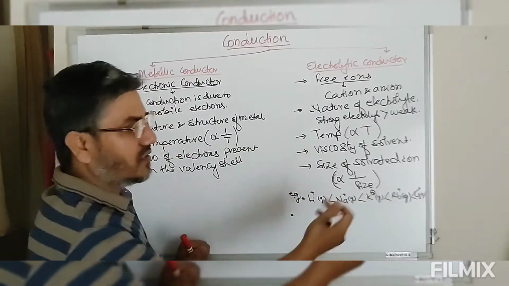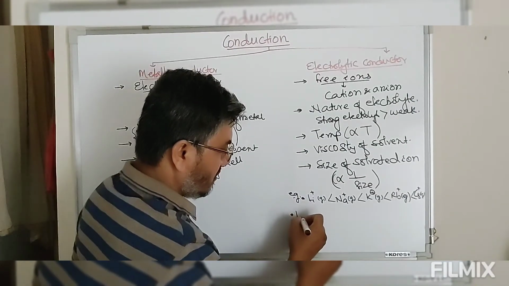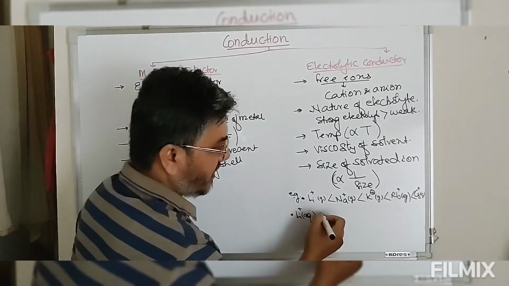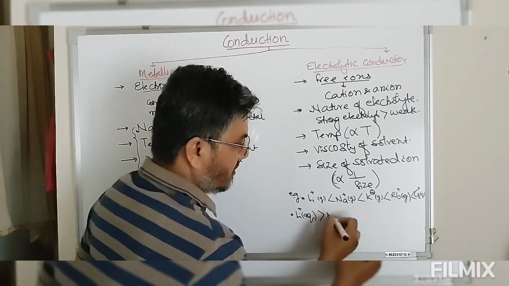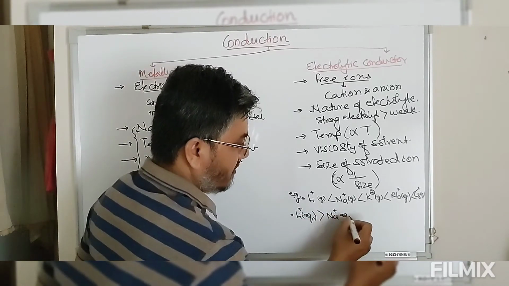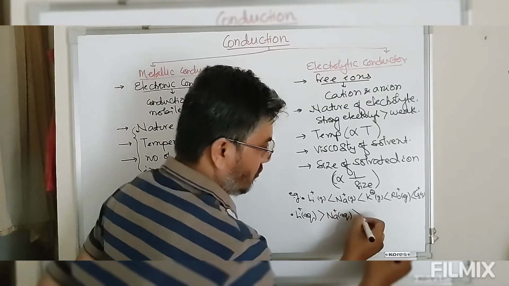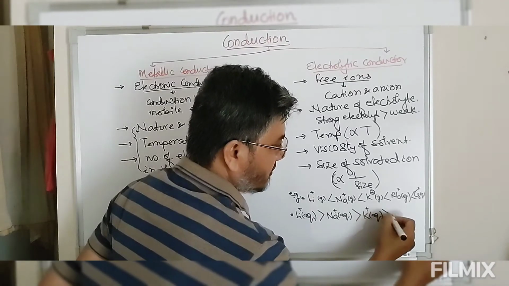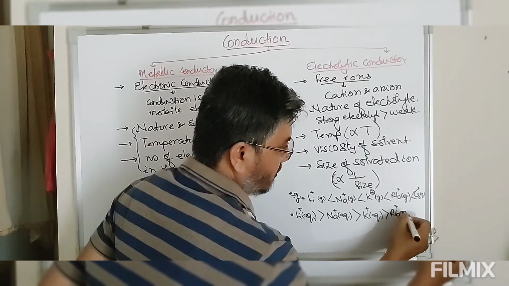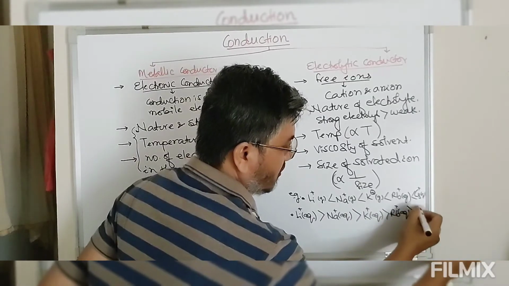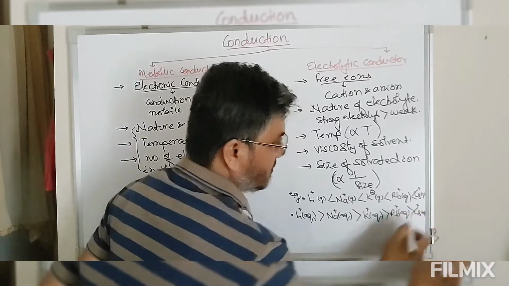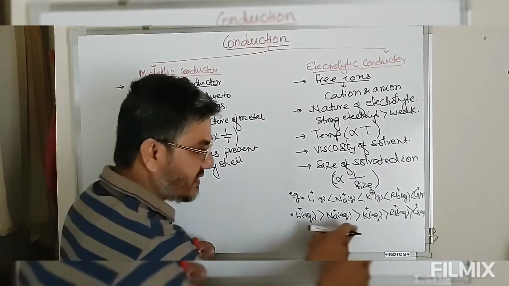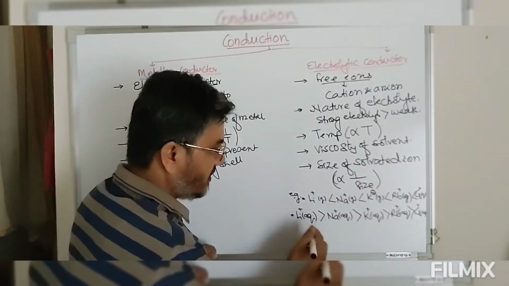So when this is dissolved in water, the size order becomes reversed. The size of hydrated lithium ion is greater than hydrated sodium ion, that is, the solvated ion, whose size is greater than hydrated potassium ion, which is greater than hydrated rubidium, which is greater than hydrated cesium. Now this is the size of ions in solution. As the size decreases, the conductivity of ions will increase.